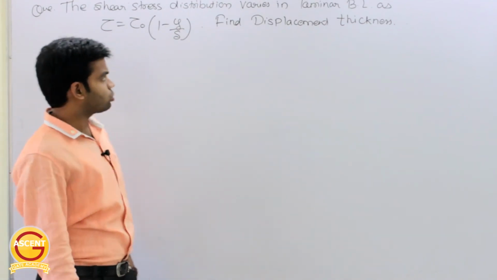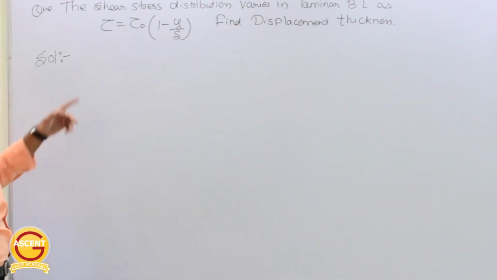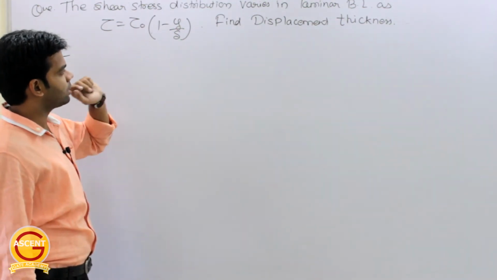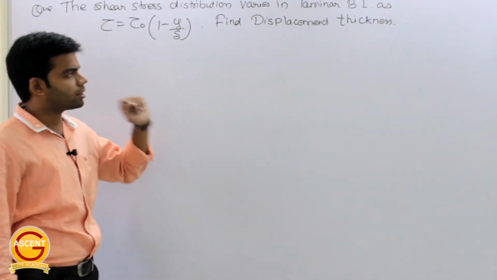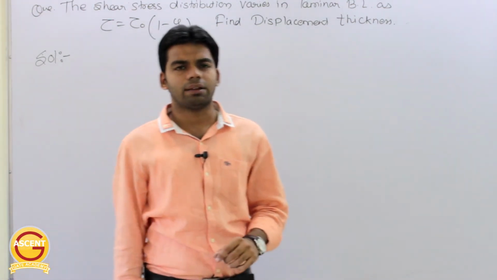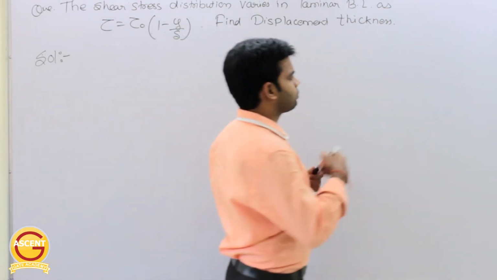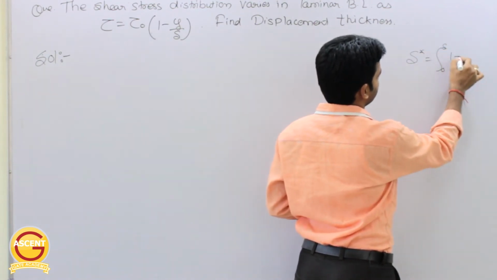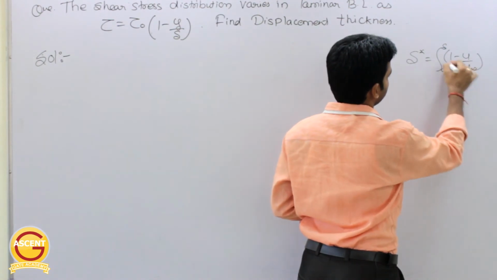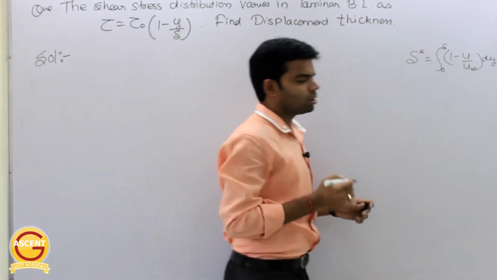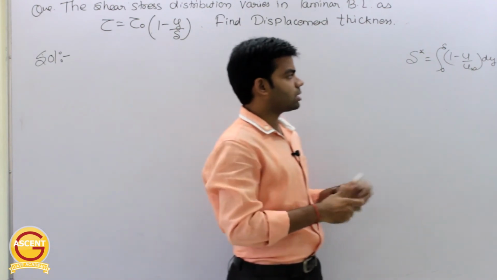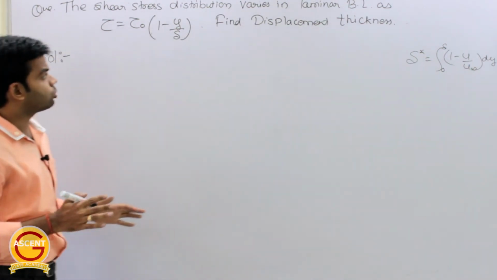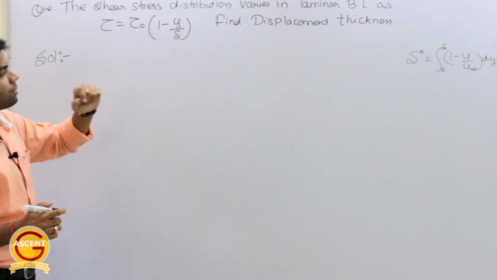Now coming to the next question, which says the shear stress distribution varies in a laminar boundary layer as tau is equal to tau naught into 1 minus y by del, and we have to find the displacement thickness. As I have told you, for displacement thickness we know the formula. What is displacement thickness? Integration from 0 to del of 1 minus u by u infinity into dy. So for finding this displacement thickness, the very first thing is to determine u by u infinity. How can we determine u by u infinity from the given expression?